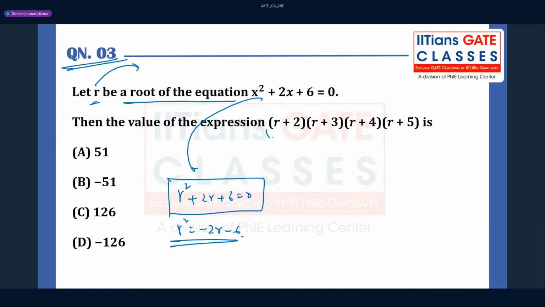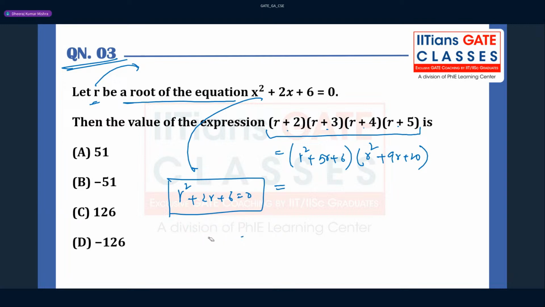Fine. Now if you are going to simplify this, because you have to find the value of this expression, please simplify this, multiply this and this and this and this. So it is nothing but r square plus 5r plus 6, and this is going to be r square plus 9r plus 20. I believe you can simplify it quickly. So you can see here, guys, the value of r square is nothing but, you can further, 1 minute, let me tell you.